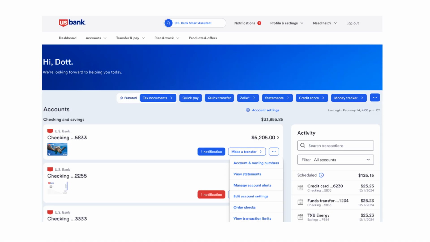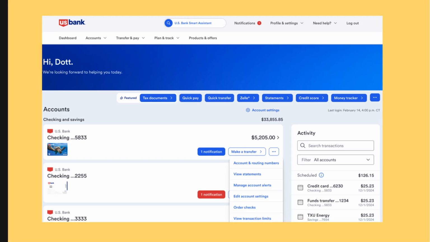This is an example of what an online banking dashboard looks like. Online banking dashboards give you a clear, centralized view of all your accounts. They show your current balances, recent transactions, and provide easy options for transferring money or paying bills. This makes managing your finances simpler and more efficient.